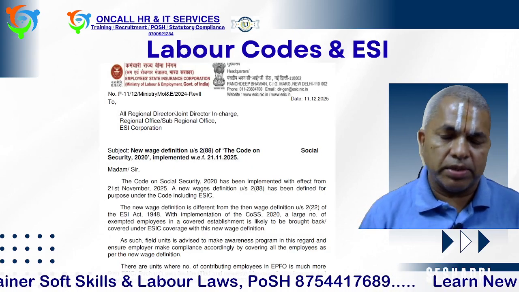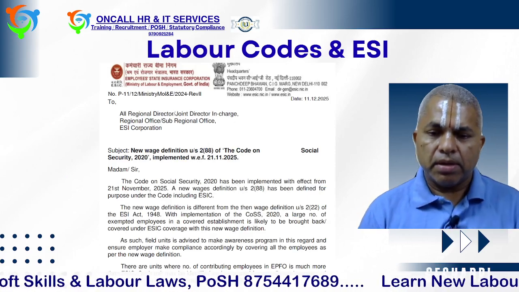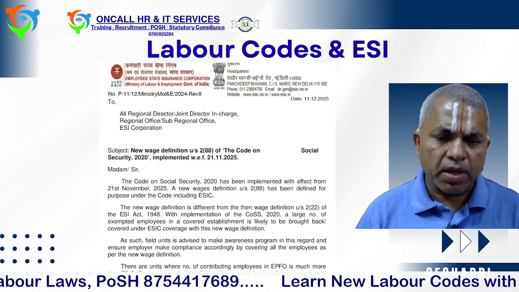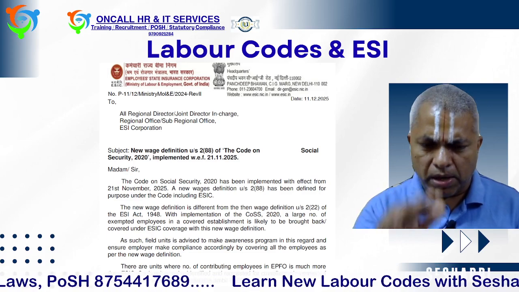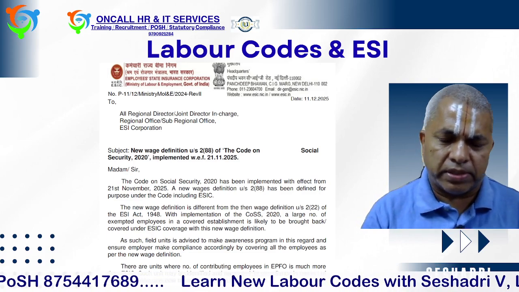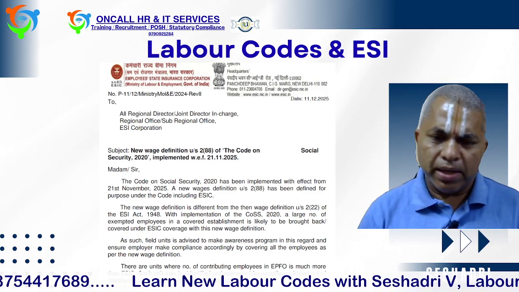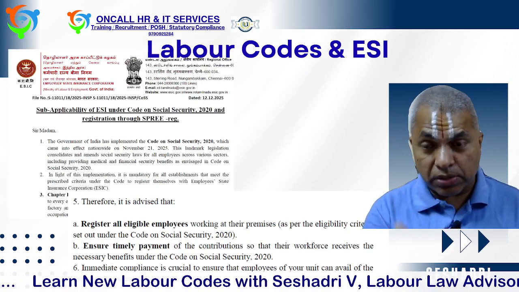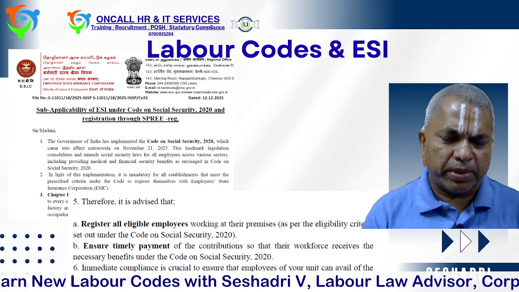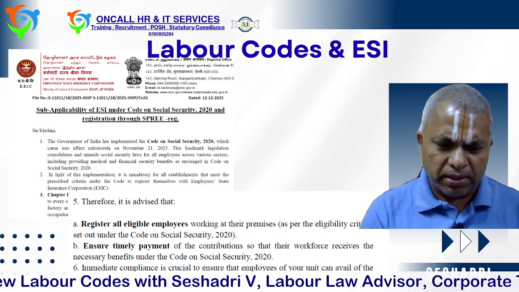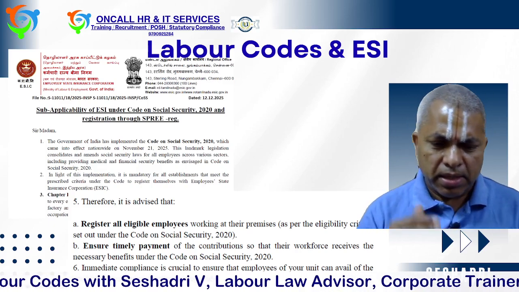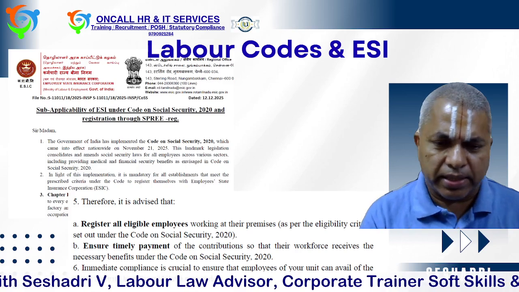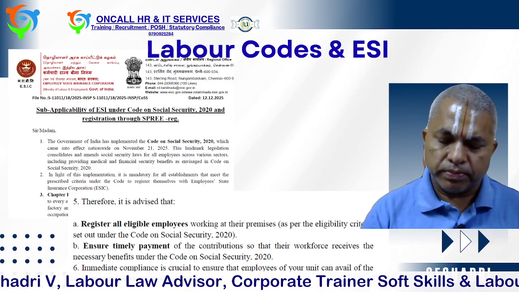We will see some of the documents released by ESI Corporation. On 11th December, they released one notification with the new wage definition. As per the wage definition, you cover the employees. They released the circular in December itself. Even the Chennai as well as Gujarat ESI Corporation offices have released a lot of circulars. In the Chennai circular, you have to register all eligible employees under ESI within 10 days; that was released in the December month itself.